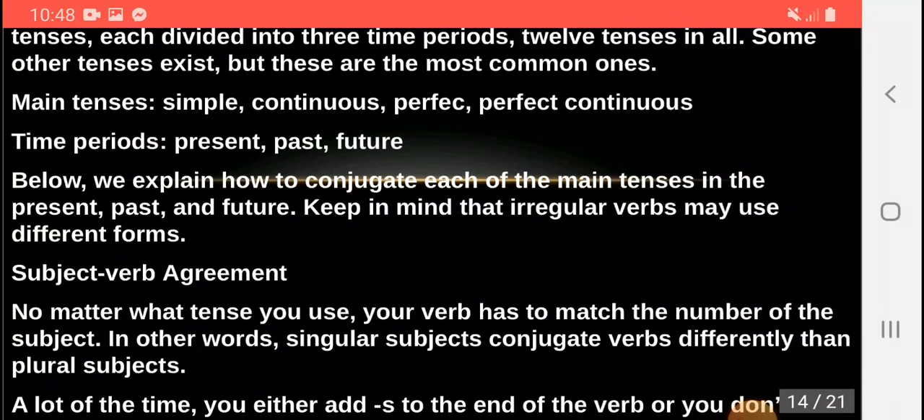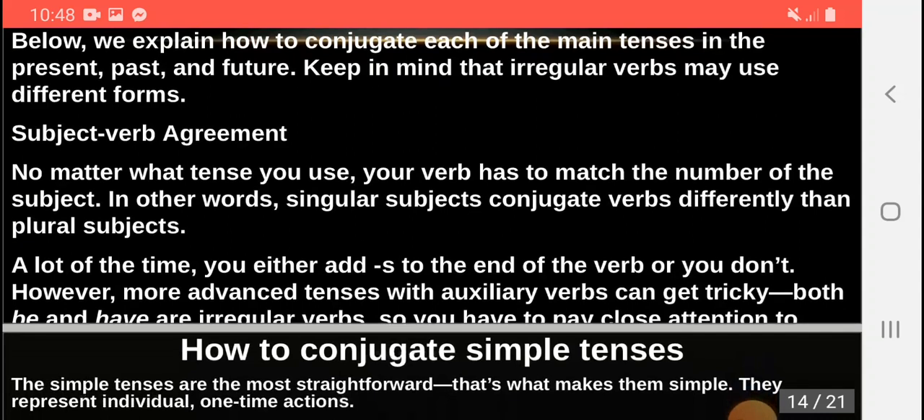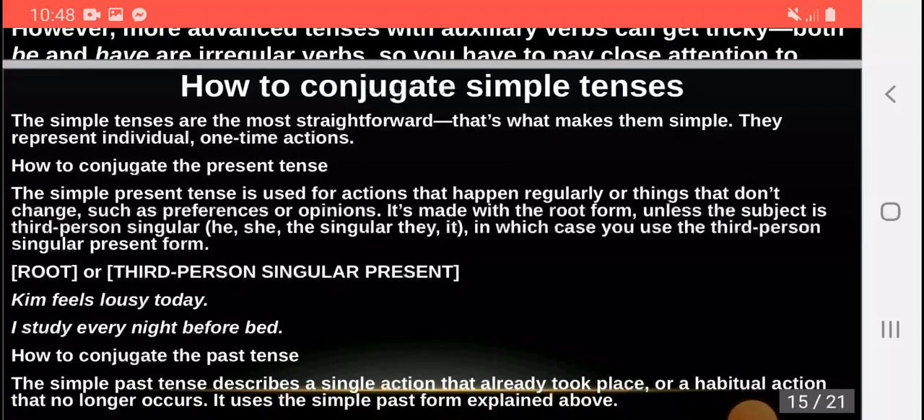Subject-verb agreement. No matter what tense you use, your verb has to match the number of the subject. In other words, singular subjects conjugate verbs differently than plural subjects. A lot of the time, you either add s to the end of the verb or you don't. However, more advanced tenses with auxiliary verbs can get tricky. Both be and have are irregular verbs, so you have to pay close attention to them.